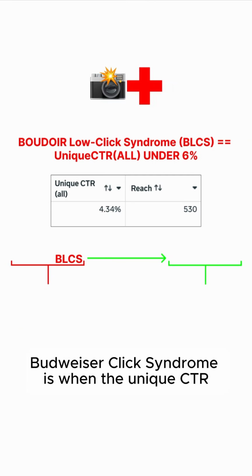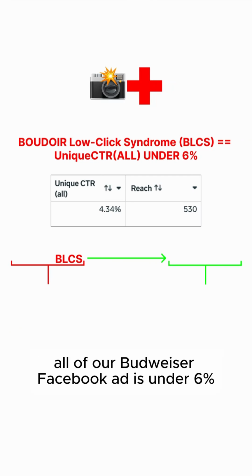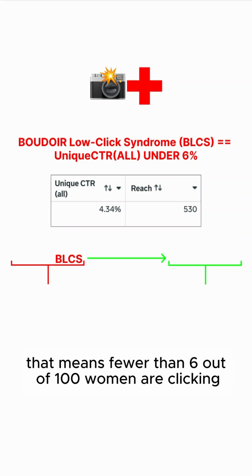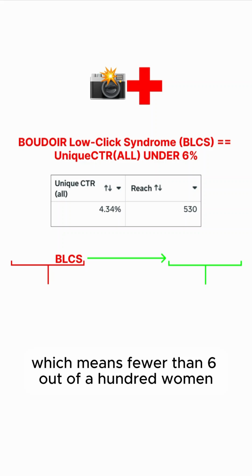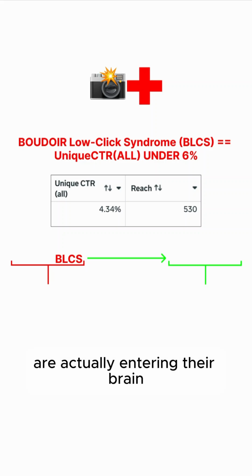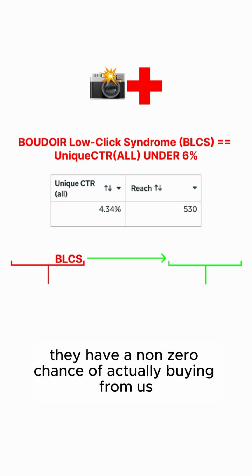So BLCS, Boudoir low click syndrome, is when the unique CTR on our Boudoir Facebook ad is under 6%. That means fewer than 6 out of 100 women are clicking anywhere on our ad, which means fewer than 6 out of 100 women, our ad is actually entering their brain, which means fewer than 6 out of every 100 women we meet have a non-zero chance of actually buying from us.